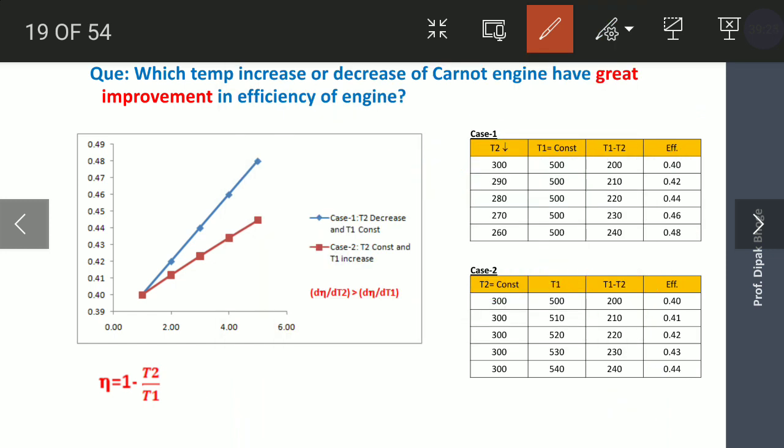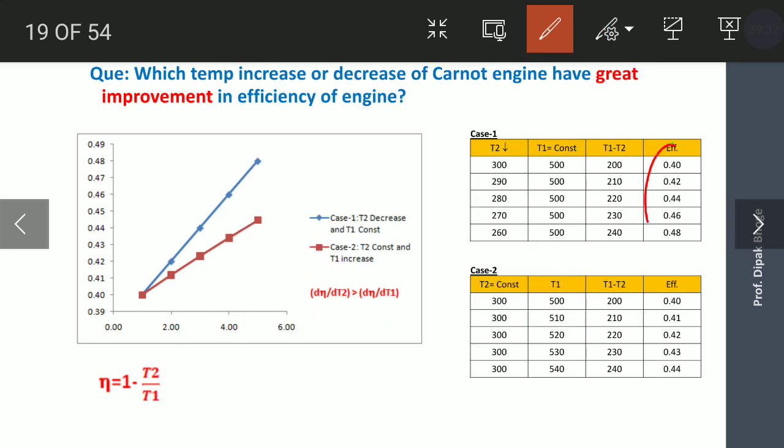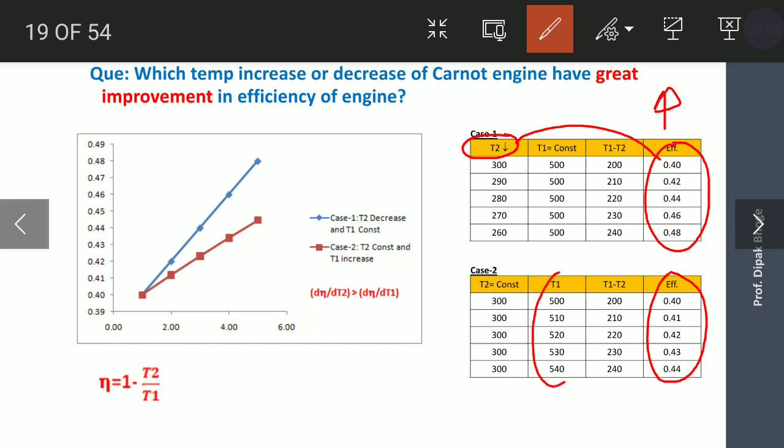Now we have to compare both cases. If you compare both cases, you can observe that case 1 has more improvement in efficiency than case 2. What is case 1? Decreasing the lower temperature has a greater improvement in efficiency as compared to increasing the higher temperature.